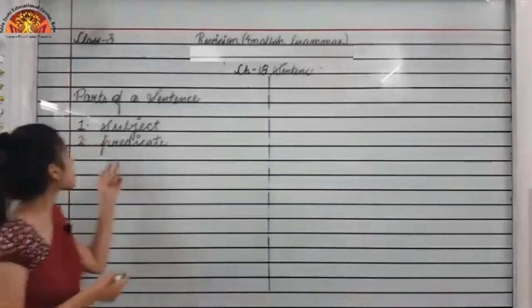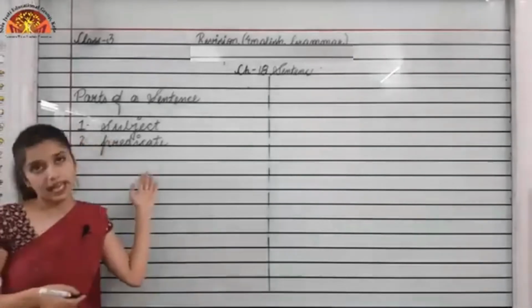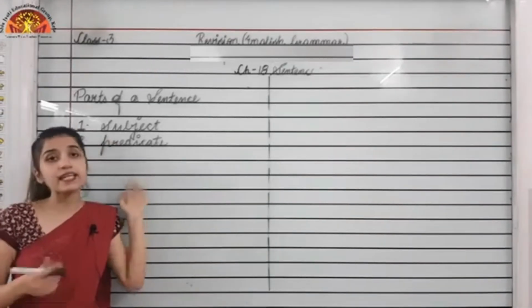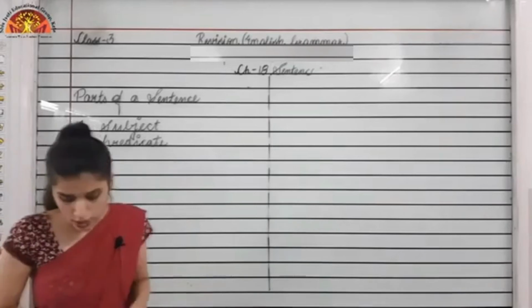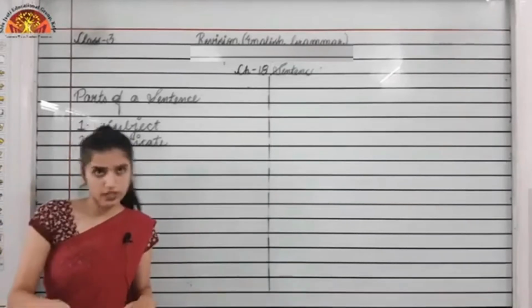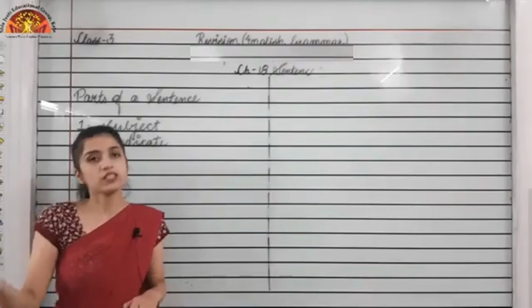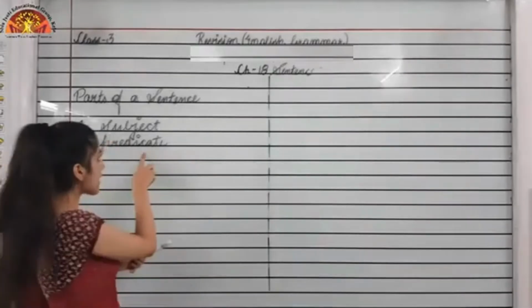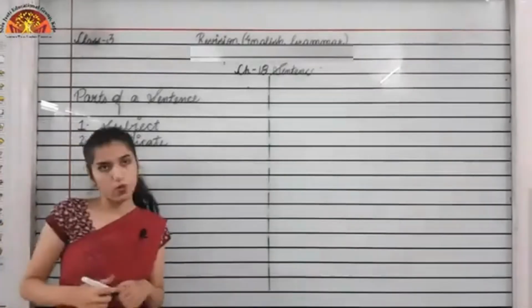Okay, now moving to the second one, that is the predicate. Predicate is the action part. Here it tells us something about the subject only. It describes the subject, and the predicate includes the verb also.